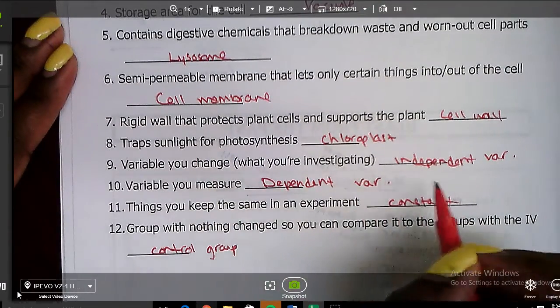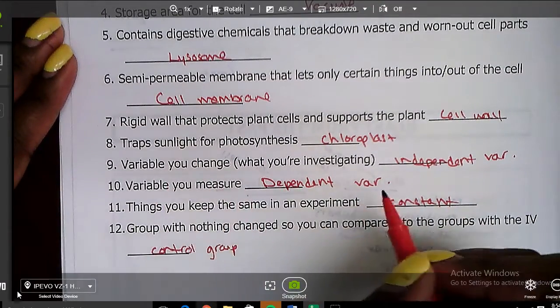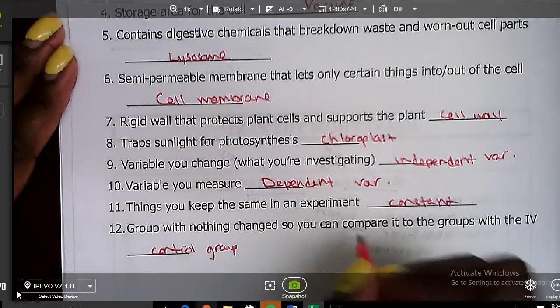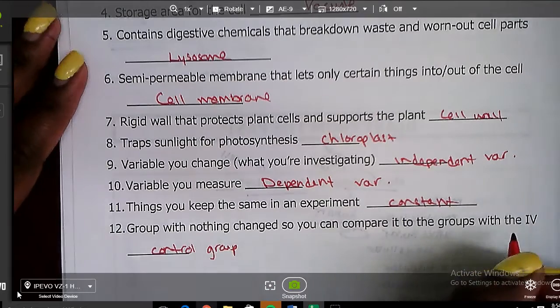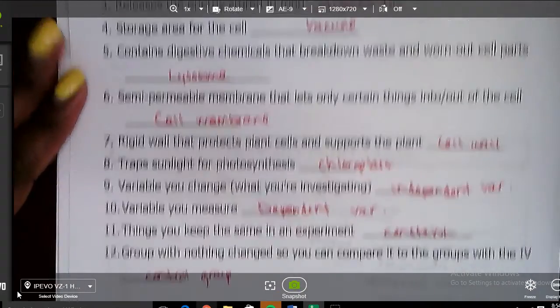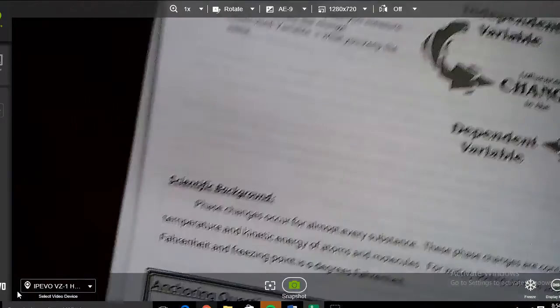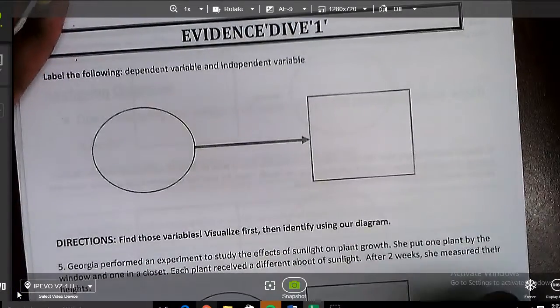Variable you change, independent variable. You measure, dependent variable. Things you keep the same in an experiment is the constant. Group with nothing changed, you can compare it to the groups with the independent variable, is the control group. If you need to go back to get any of these down, go ahead and pause the video and get it right now.